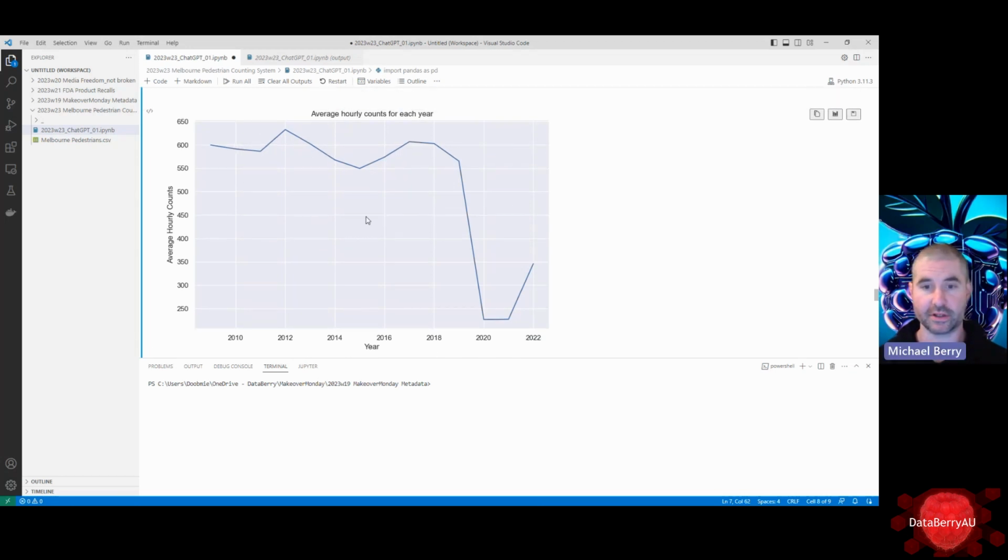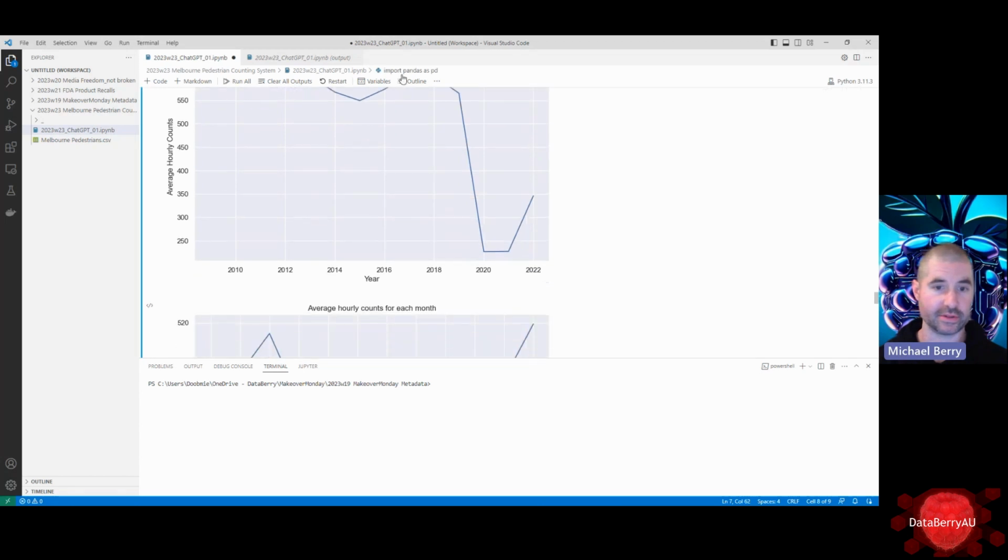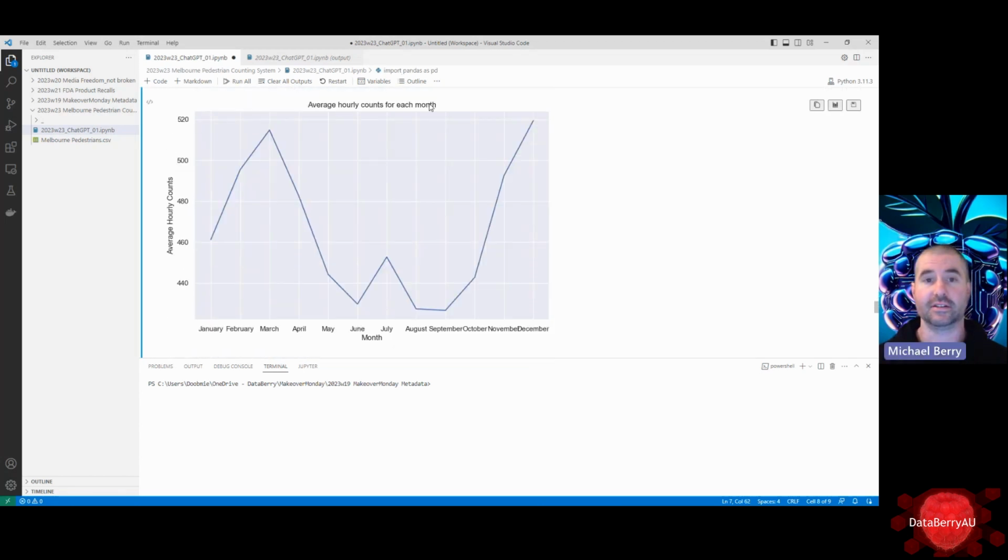There's a real missed opportunity in the Power BI. We didn't put any time series. Average hourly counts for each month. It's quite interesting. We'd have to do some more deep dives to understand why that happens. Maybe the shopping season, obviously here, coming into December, but what's causing this February, March, April spike here?